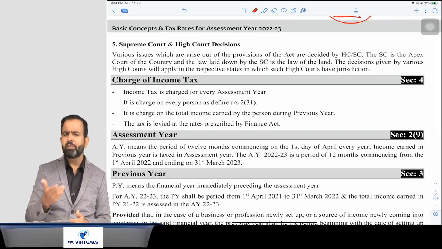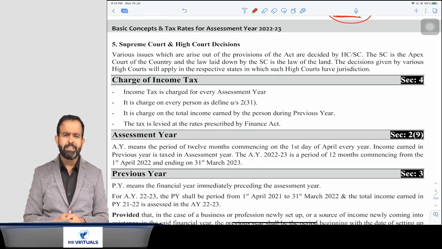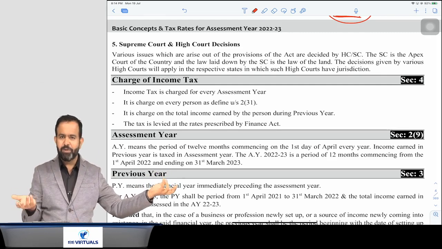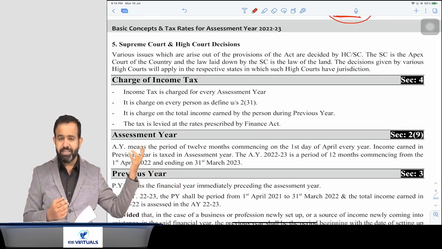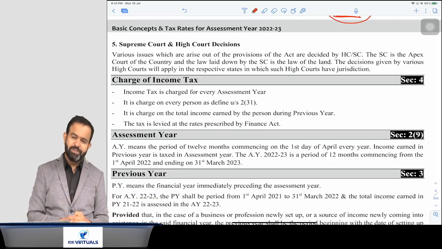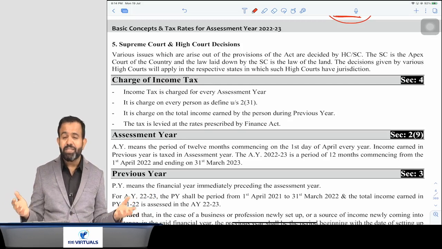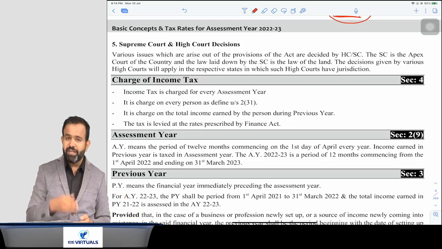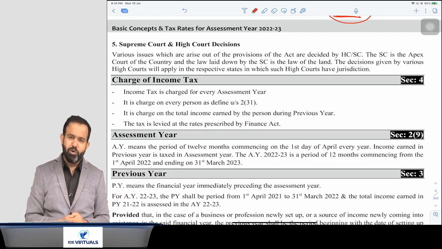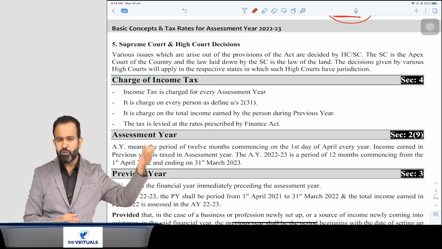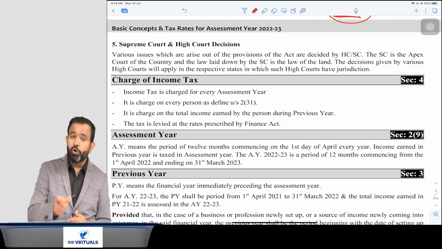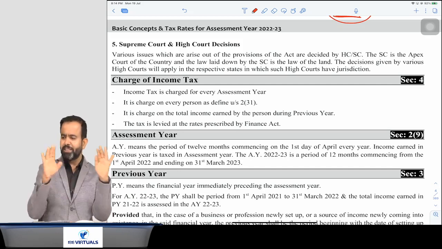Now sir, there may be one question: can there be contradictory judgments or not? Madras High Court is saying something different, Bombay High Court is saying something different, Punjab and Haryana High Court is saying something different on the same issue. Is it possible or not? The answer is yes, it is possible. There are various case laws in which one High Court is saying something and another High Court is saying something different. But obviously that type of matter will be referred to the Supreme Court, and after that, whatever the Supreme Court judgment is, that will be the law of the land. A Supreme Court judgment is binding on the whole of India.